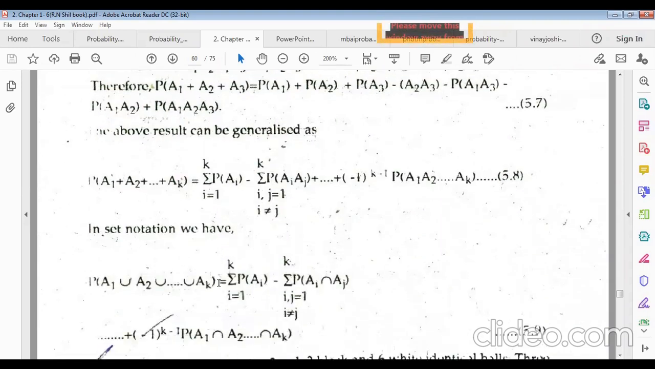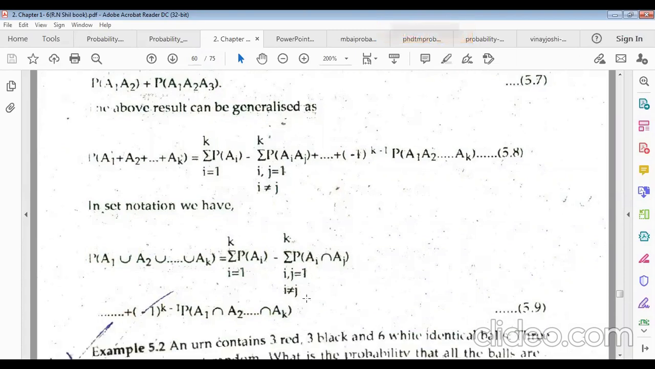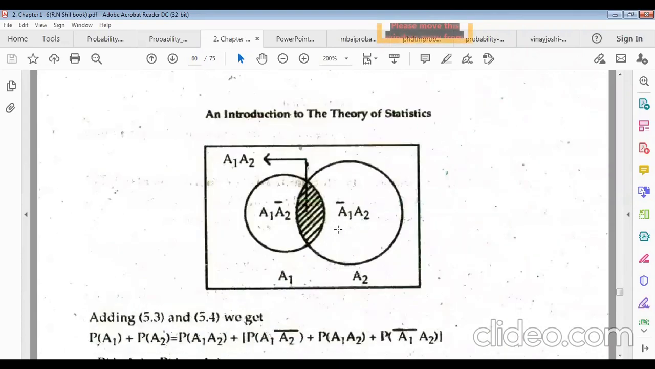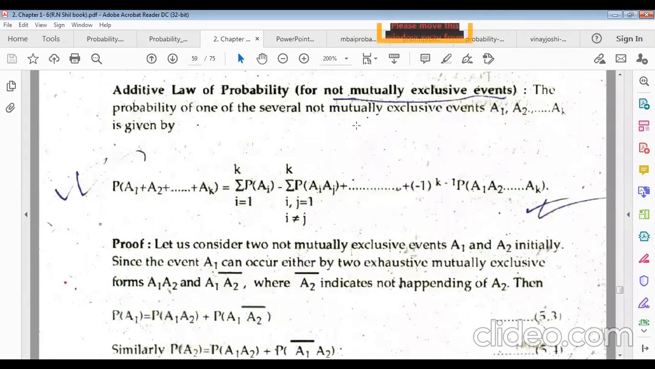Okay, and we can also write the set notation for this. We can use union for plus. Summation i equals 1 to k probability of Ai minus summation over i, j, where i and j are not equal, but i and j are relatively prime. That means no common element. So then in set notation we can write this. This is actually the additive law of probability for not mutually exclusive events.